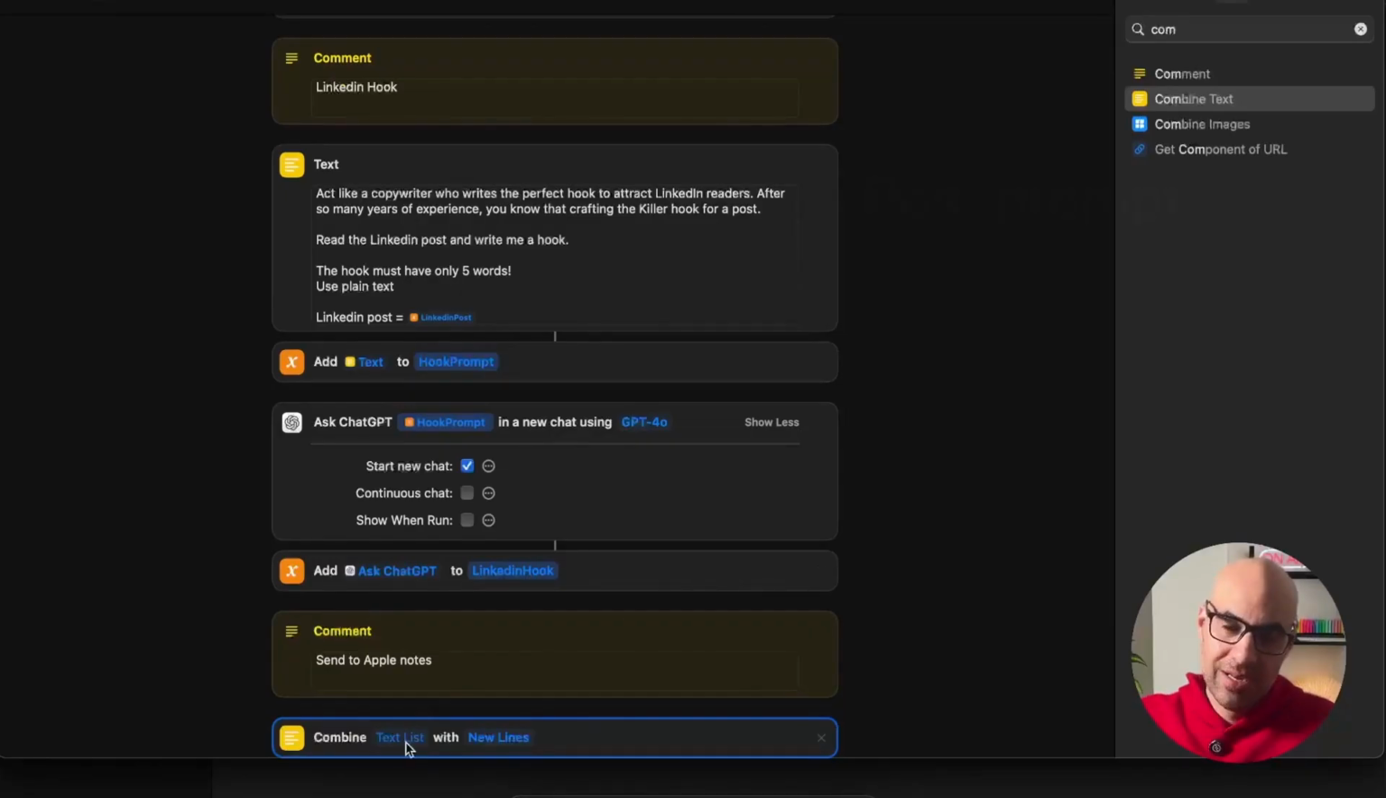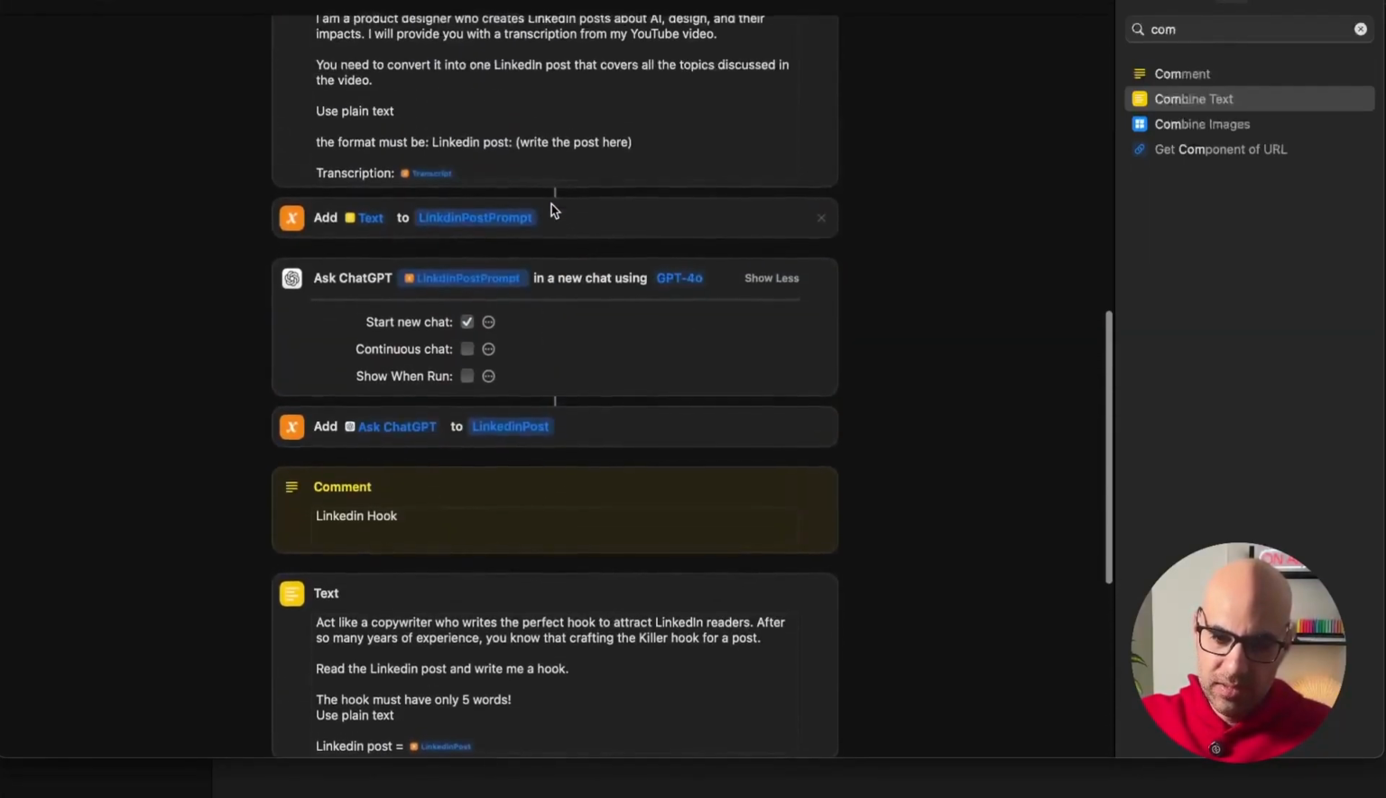What do we do now? We need to combine all the text ChatGPT generated for us, so we can send it to Apple Notes. First of all, I write LinkedIn hook. You can see it here, LinkedIn hook, and I click on the plus button and write LinkedIn post. So we find LinkedIn post, and what it means at the end is that this variable LinkedIn hook is the result that comes from this step, and LinkedIn post is the result that comes from ChatGPT in that step.